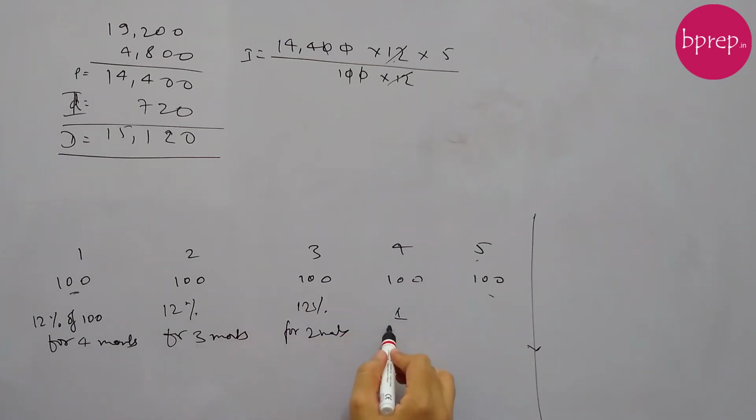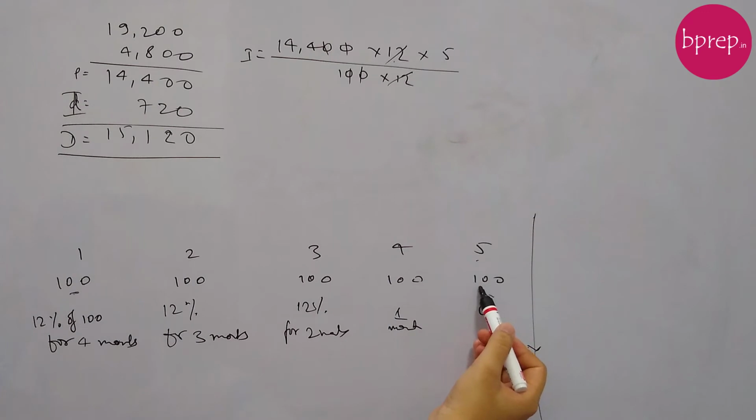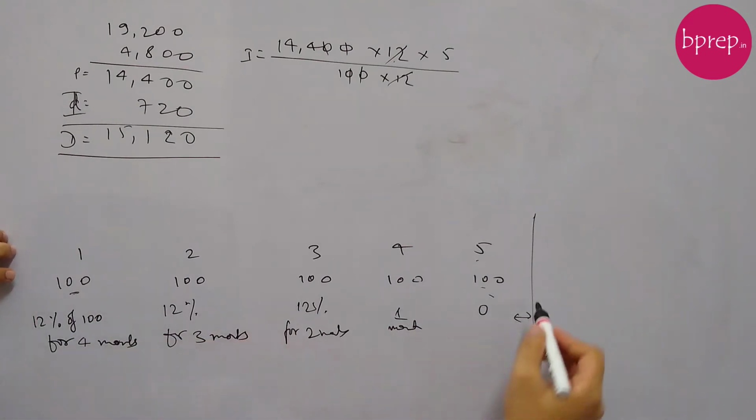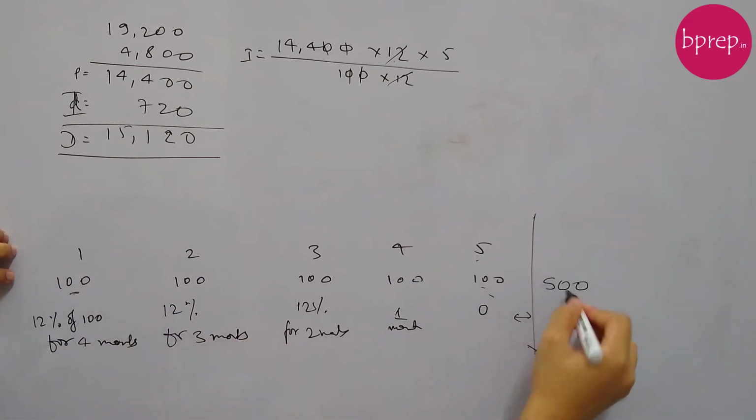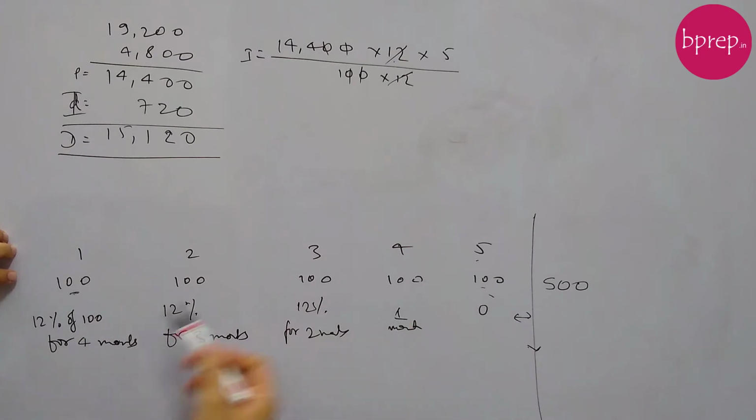Here we'll earn for 1 month and here we'll earn for 0 months, because when we are paying this 5th installment of 100 rupees, after that no time has elapsed, so we won't earn any interest on this 100 rupees. Now if you see, in total we have paid 500 rupees, right? 100 rupees each time, 5 times, so 500 rupees.